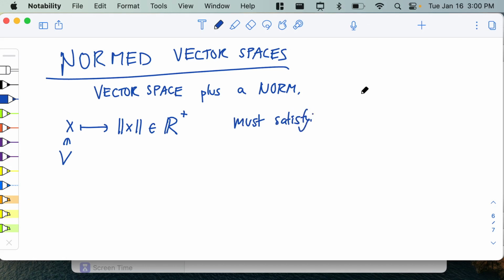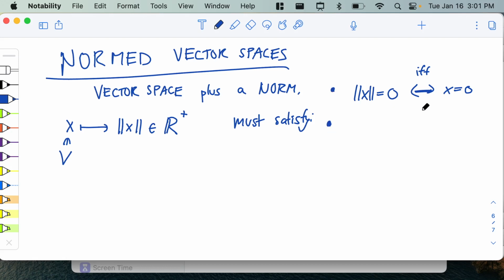The norm of x equals 0. So when is the length of something equal to 0? Well, that happens only if it's the 0 vector. x equals 0. So this is supposed to be an if and only if in the middle here. These are the properties the norm has to satisfy for it to be a norm. A normed vector space has to satisfy all the things from the beginning about a vector space, plus the norm on it has to satisfy these three things. So these are the three properties. So that's one.